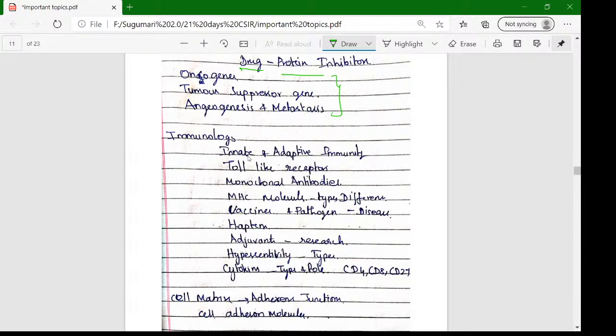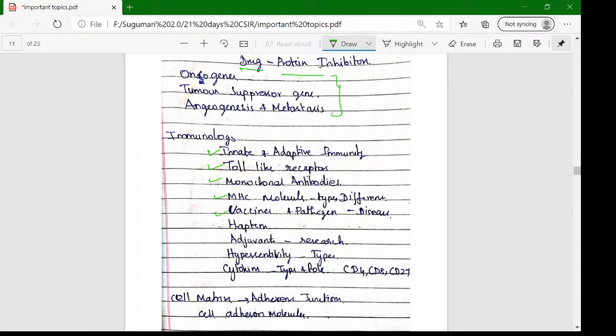Next thing is immunology. In immunology, we have innate immunity, which is a vast topic. In that we want to study the specific kinds: what is innate immunity, adaptive immunity, what are the molecules involved, what are the pathways involved. Then Toll-like receptor concept, monoclonal antibody production and application, MHC molecules, vaccine production, and which vaccines are helpful for